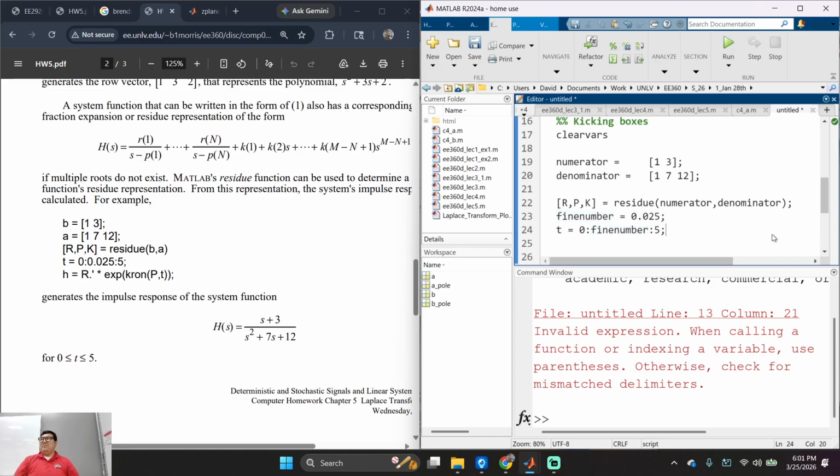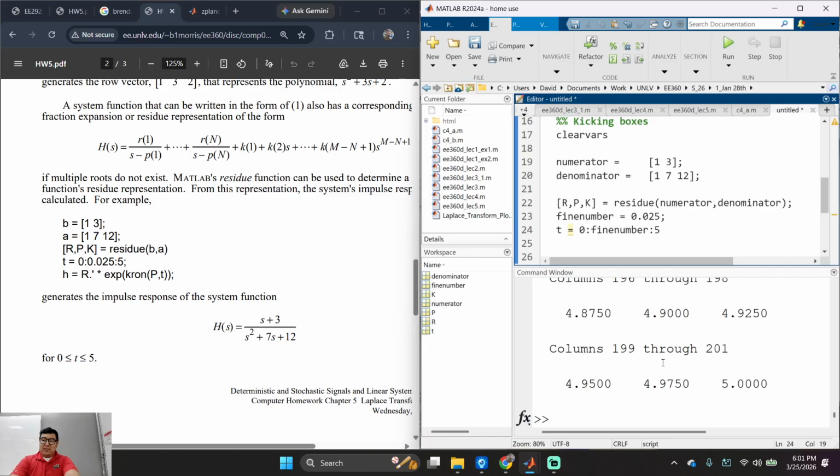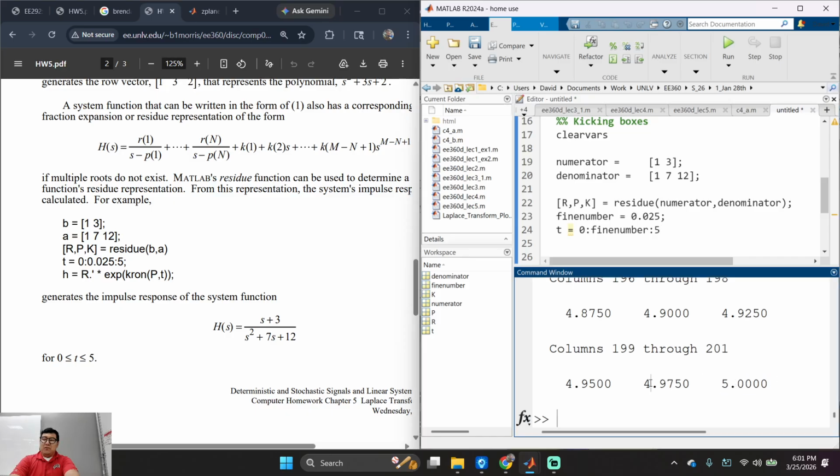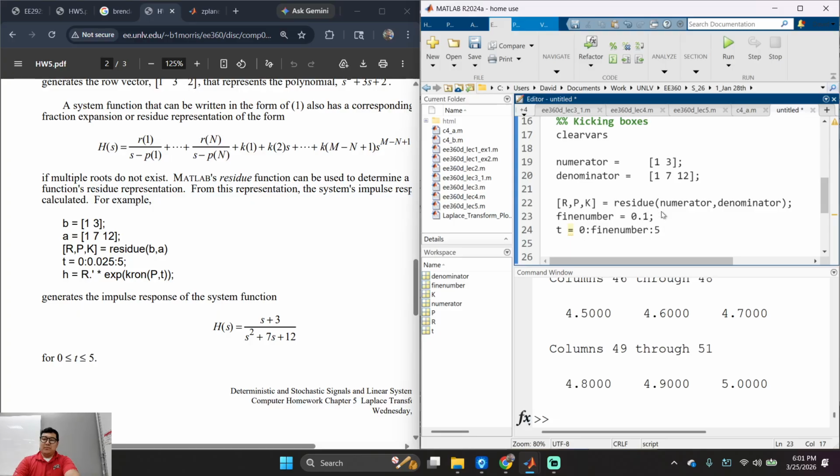Why did I do that? Because you can change the time increments or something like that. Don't believe me? See that right there? 5 seconds right here, 4.975 seconds, 4.95. You see that? That's what I'm doing right there. What if I want to do it in increments of 0.1? Is that cool? Easy?